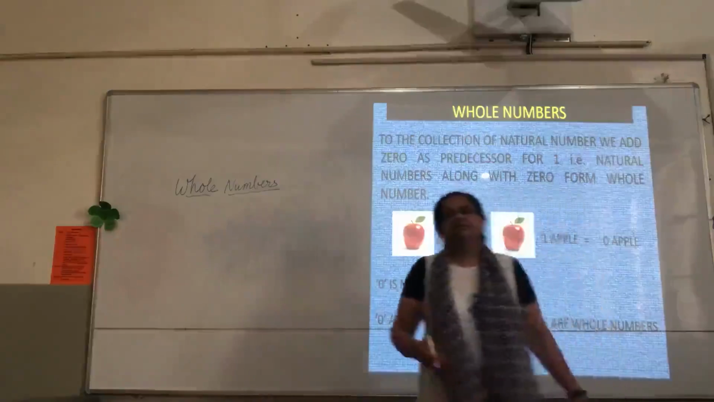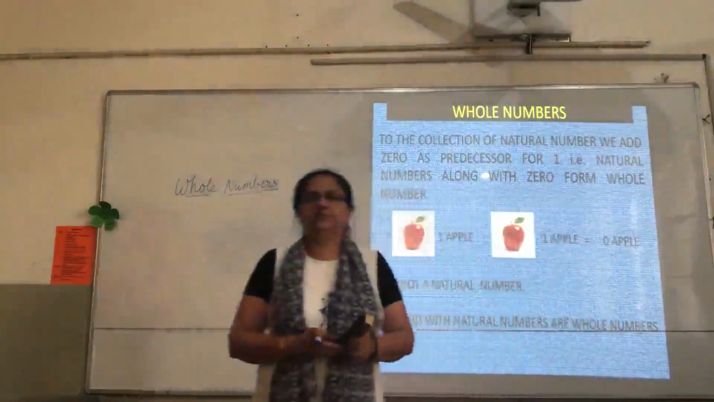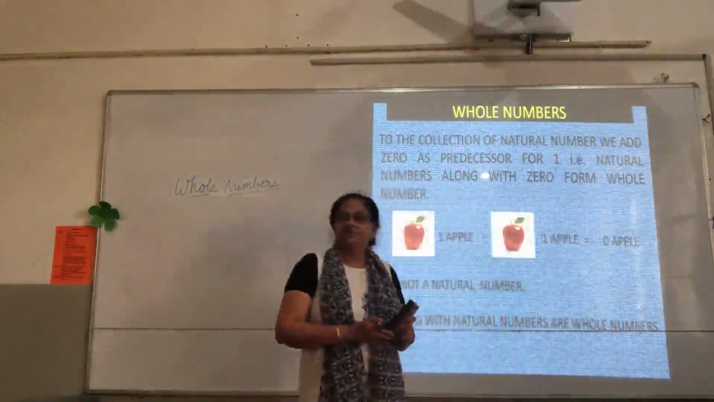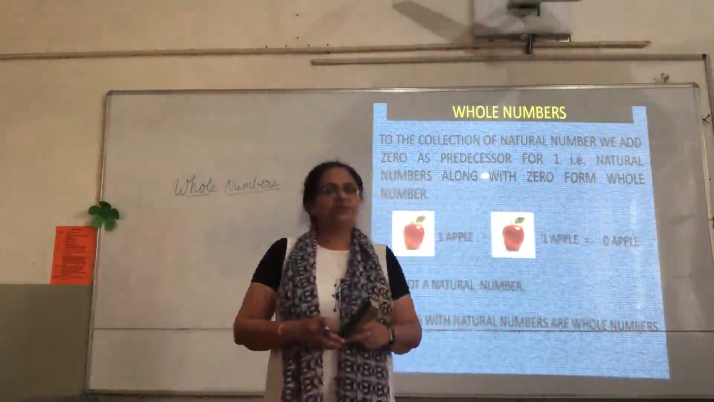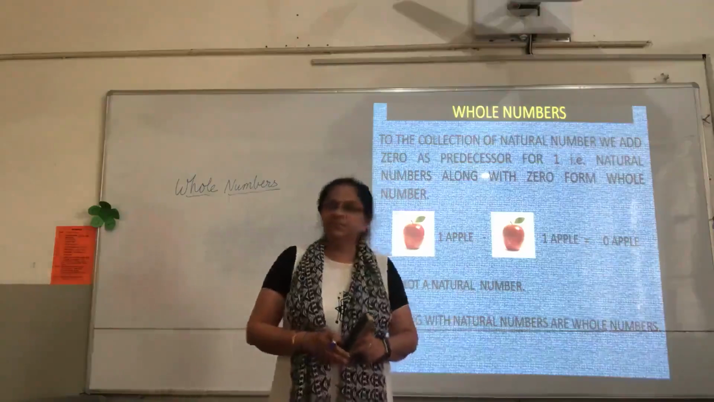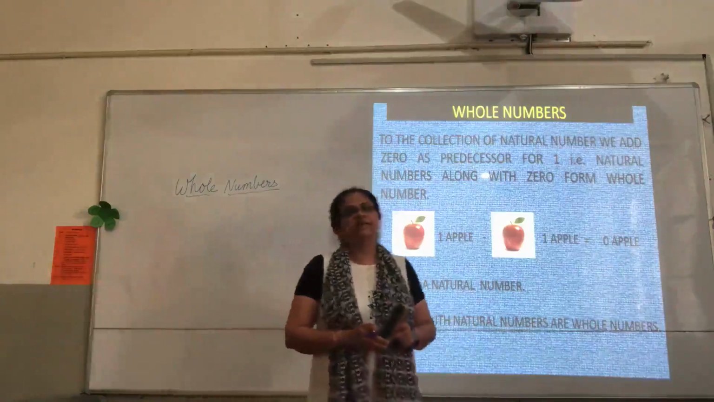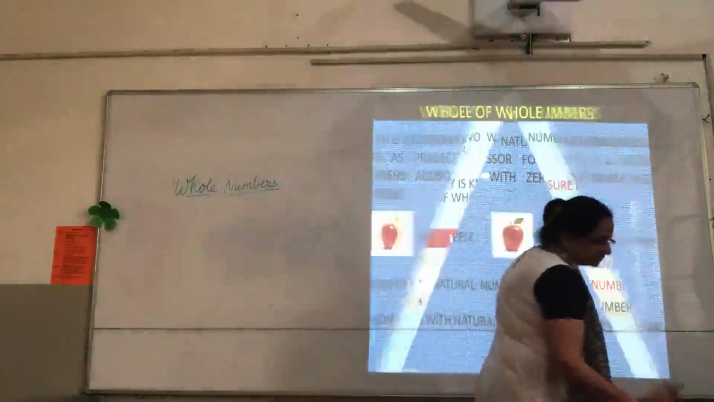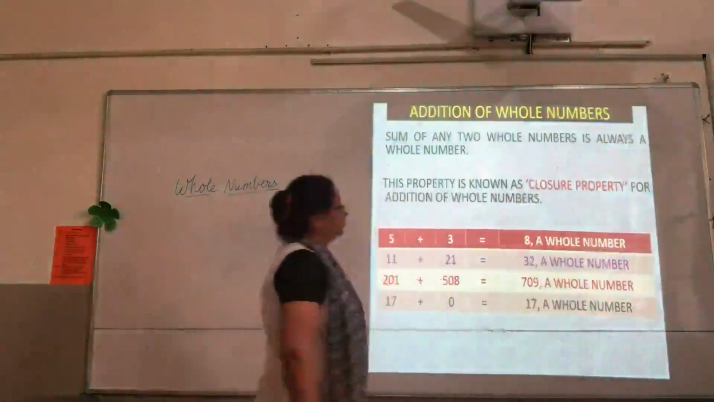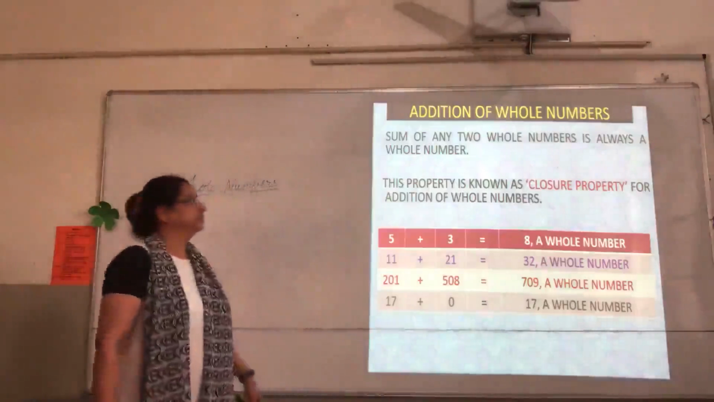Now in this class, children, we will be doing the properties of whole numbers. Let me tell you what properties we will be doing. We will be doing closure property of whole numbers, commutative property of whole numbers, associative properties of whole numbers and distributive property of whole numbers. Okay, let us start with the closure property, children.